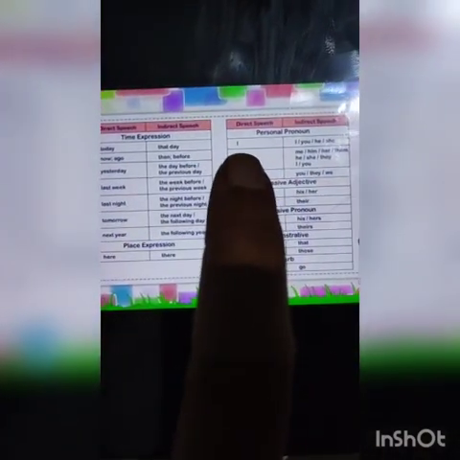So you can see here how time expression, place expression, personal pronoun, possessive adjective, possessive pronoun, demonstrative and verb change from direct to indirect speech. Like today becomes that day, I becomes he, she, and like that you can see all. You have to write this in your notebook also. Okay, see it carefully.